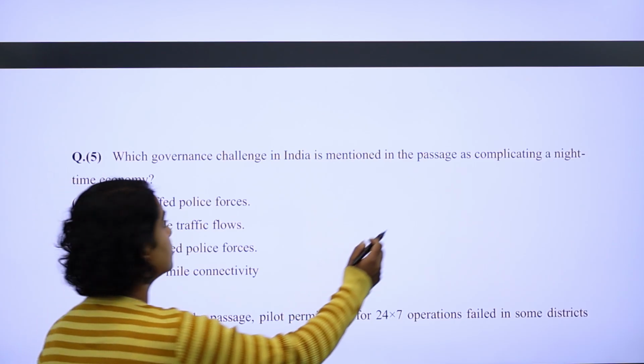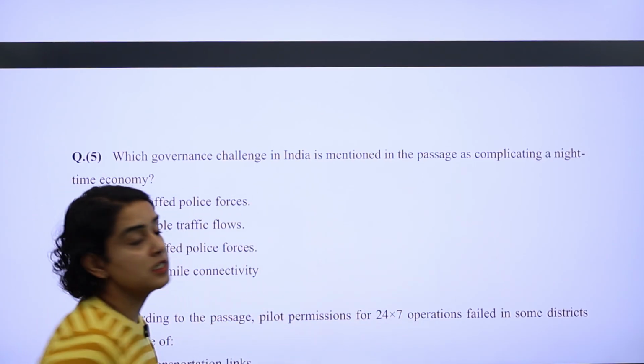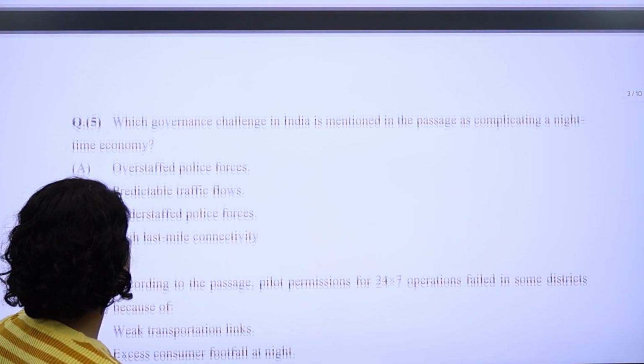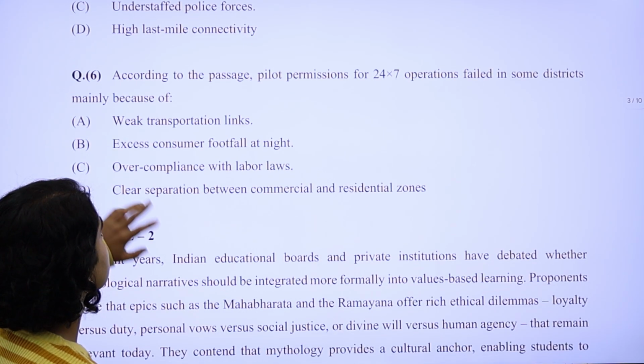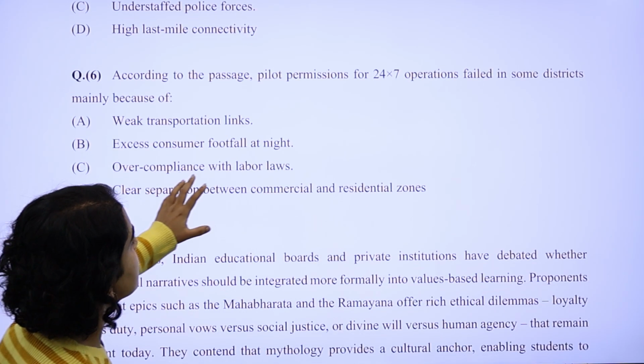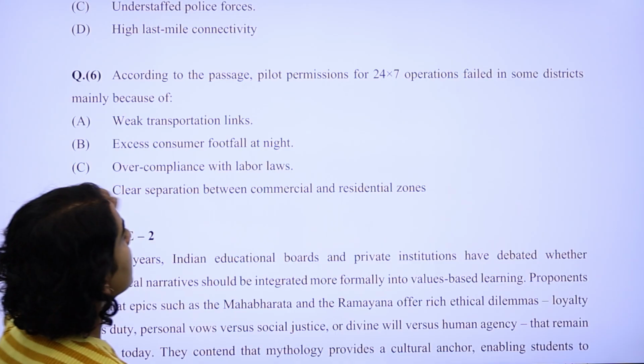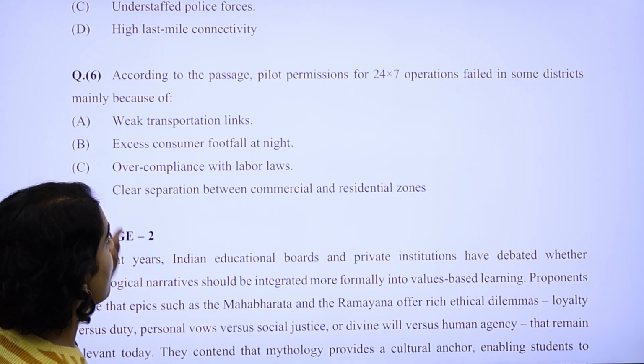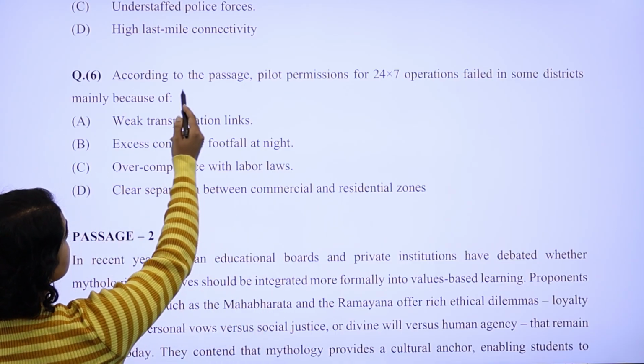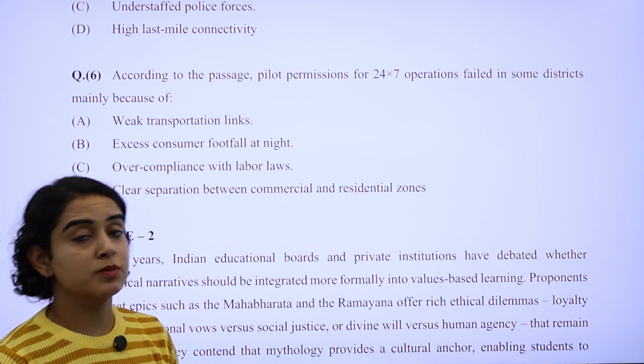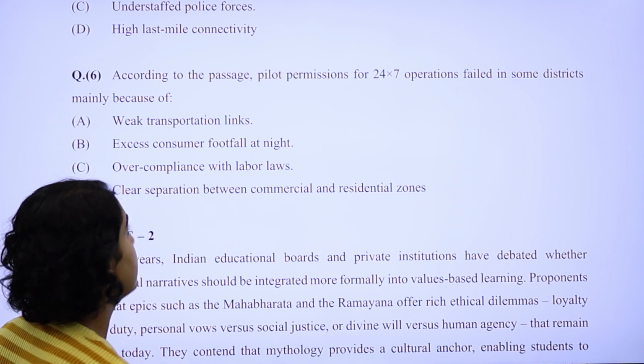The answer to this is again directly there in the passage. Read the passage carefully and you can find the answer right there. According to the passage, pilot permissions for so-and-so failed in some districts because of what? Again, it says according to the passage, which means the answer is going to be there in the passage directly.